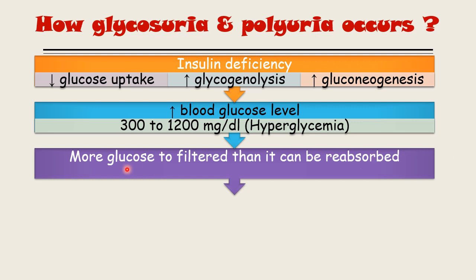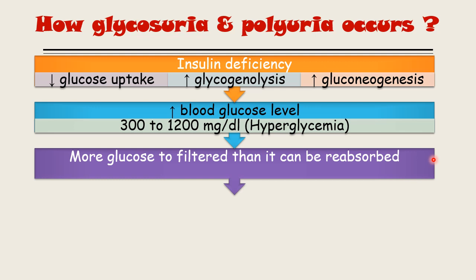Now more glucose will be present inside the circulation, so more amount of glucose is going to be filtered in the renal tubules, and then it can be reabsorbed. Let me repeat one more time. As the blood glucose level increases, more amount of glucose is going to filter in the renal glomeruli, then it can be reabsorbed.